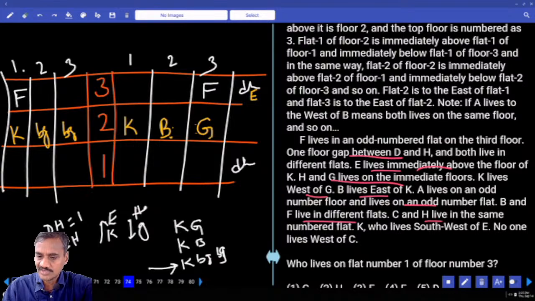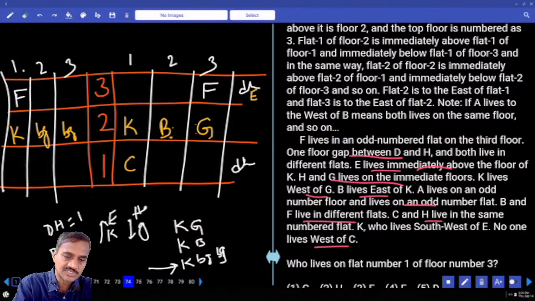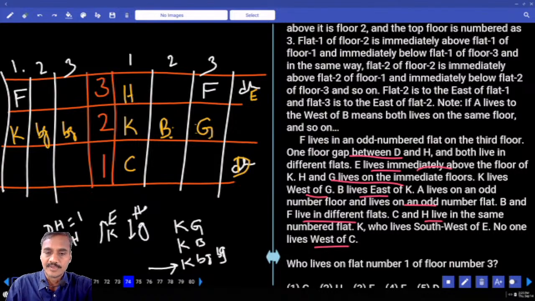And C and H live in the same number flat, and no one lives to the west of C. As no one is to the west of C, C must be here. And C and H live in the same number flat, so H must be here, in the same numbered flat. If H is here, H and D must be, and D must be in this one, isn't it? Now if D is here, and K lives to the southwest of E, K is to the southwest of E, so E must be here, southwest. Then, who is the person left over here?